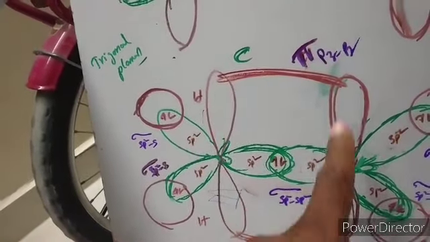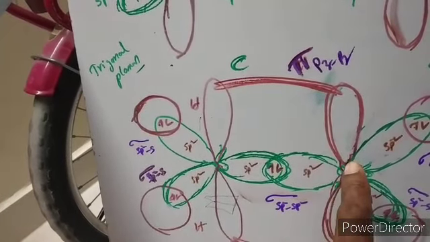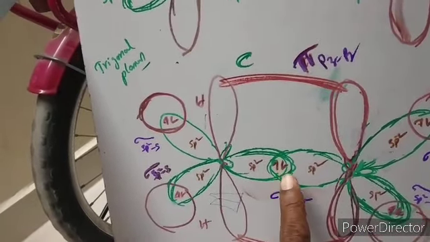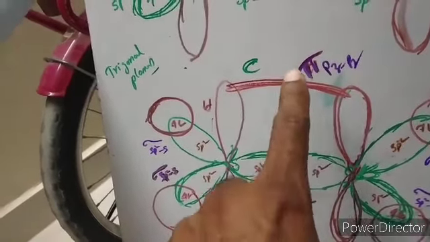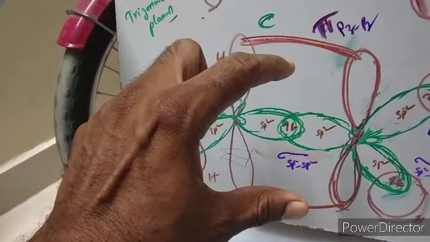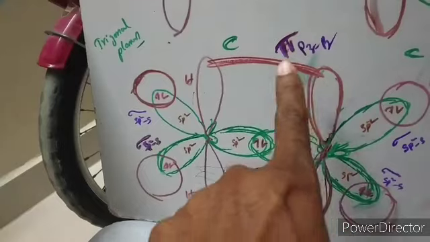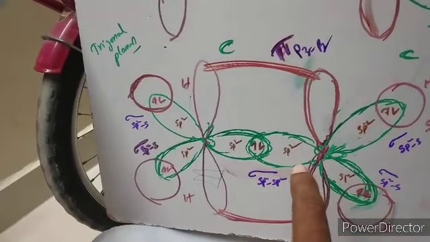This overlap leads to the formation of a pi bond. So totally between these two carbon atoms there is one sigma bond and one pi bond. Now 2, 4, 6, 8, stable.